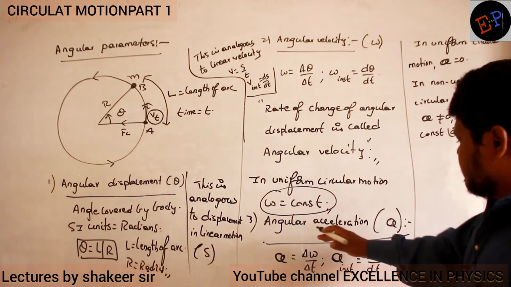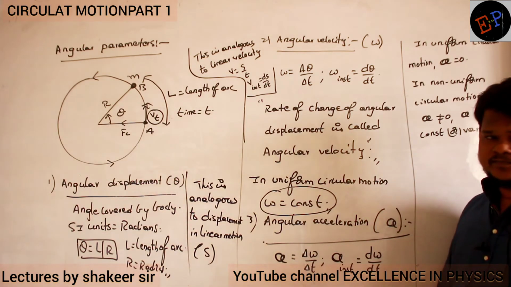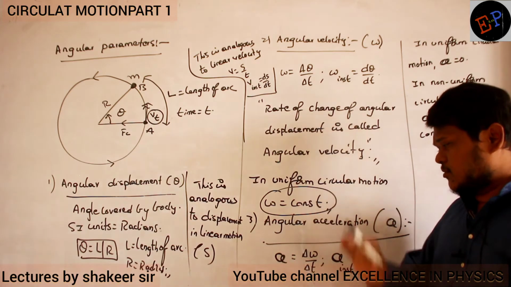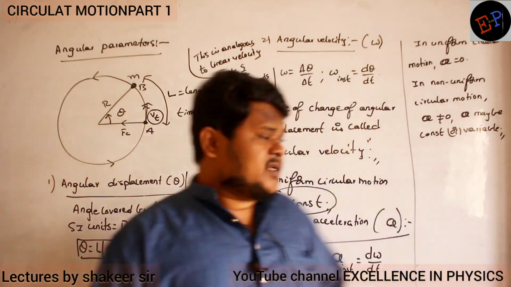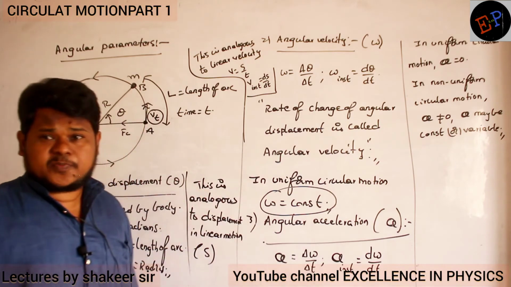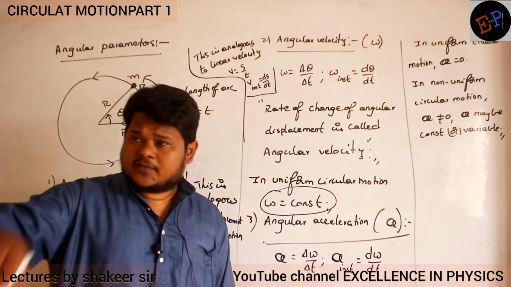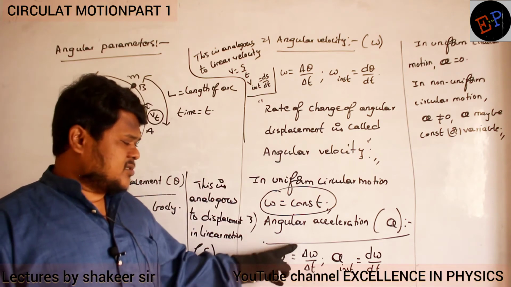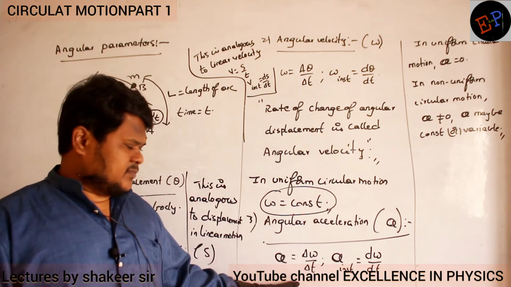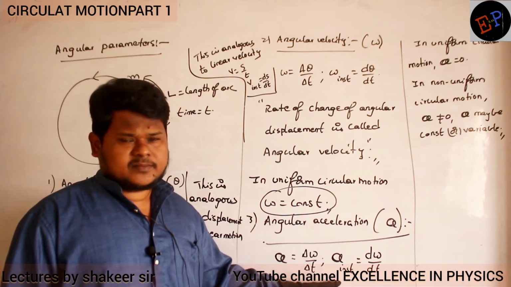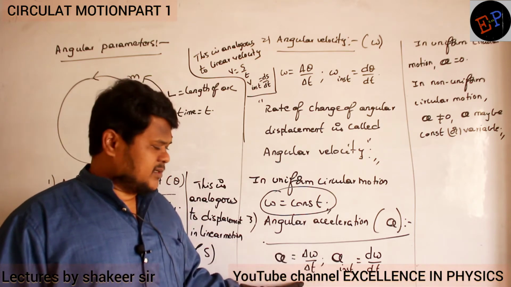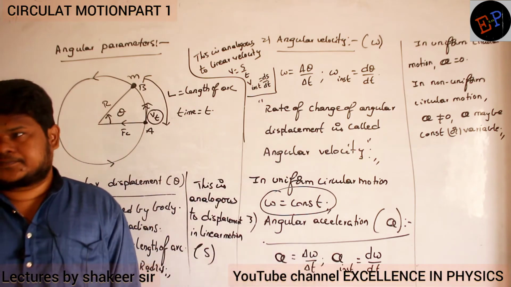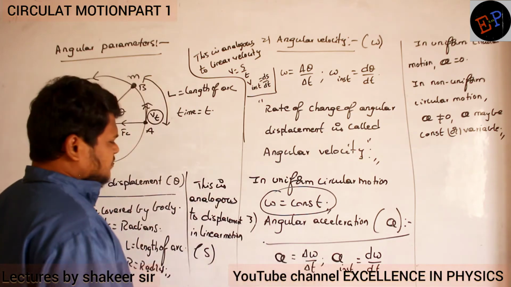Similarly, angular acceleration alpha. The rate of change of angular velocity is called angular acceleration. It means if omega is also changing, that is, speed is also changing, then we will get angular acceleration. Average angular acceleration is delta omega by delta t. Instantaneous angular acceleration is d omega divided by dt. This is comparable with what?